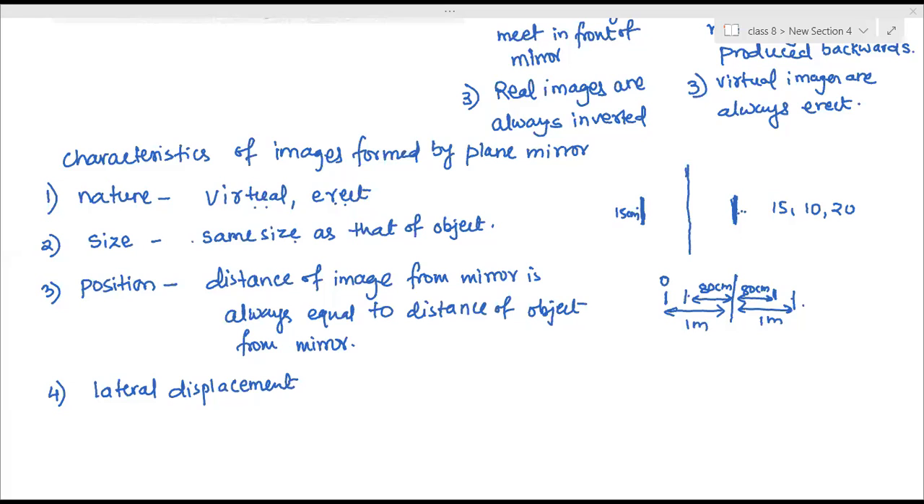Laterally inverted, not displacement, sorry. Lateral inversion. I've written it wrong. I was seeing the glass lab. Lateral inversion. That is, the image is laterally inverted.